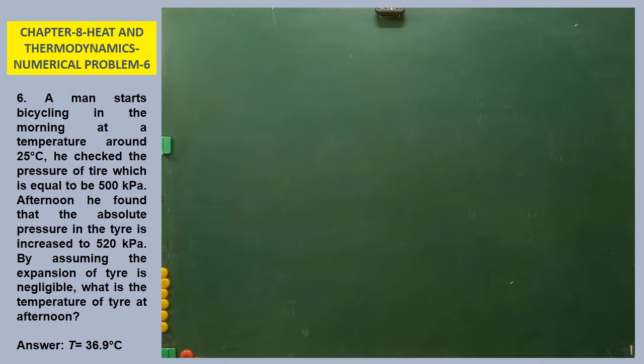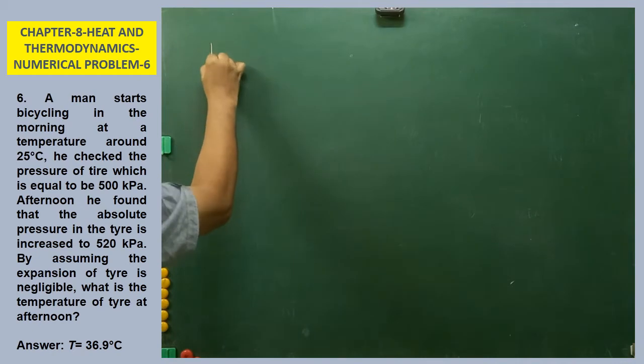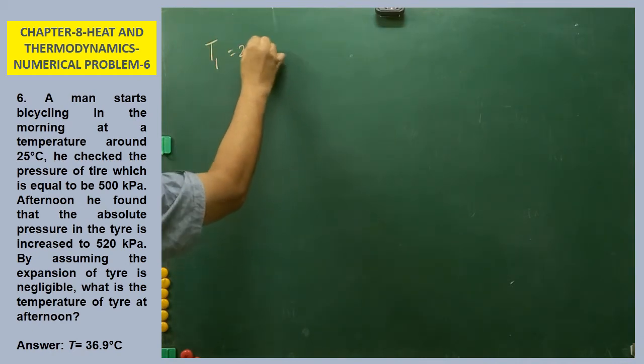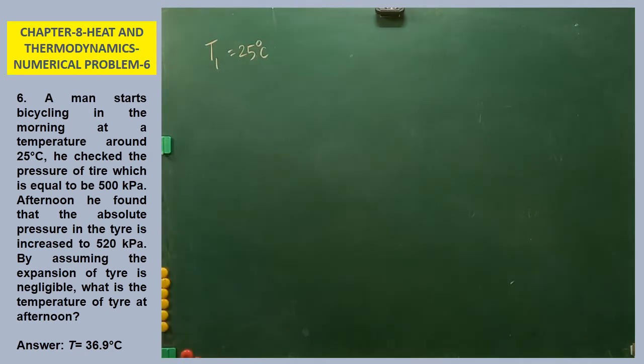Very simple problem, we will solve it. First you have to understand the factors which are to be taken here. In the morning, the temperature was T1 equal to 25 degrees Celsius. That must be written, and it should be converted into Kelvin.